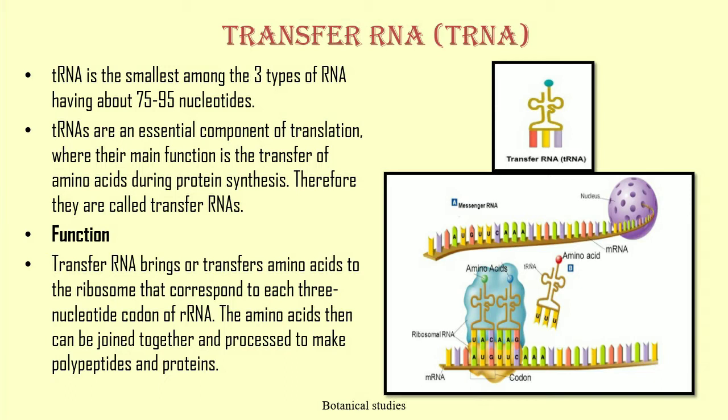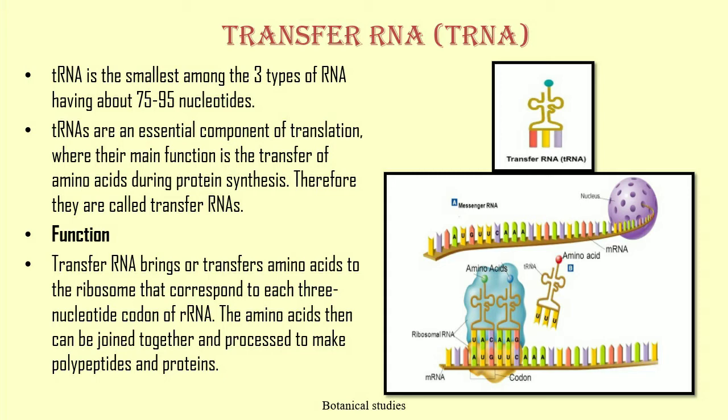Each of the 20 amino acids has a specific tRNA that binds with it and transfers it to the growing polypeptide chain. tRNA also acts as an adapter in the translation of the genetic sequence of mRNA into proteins. Therefore, they are also called adapter molecules.